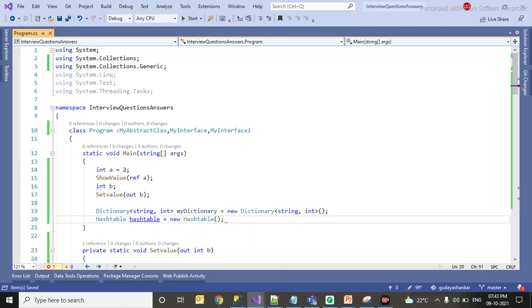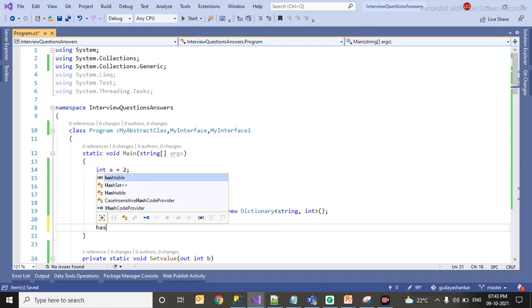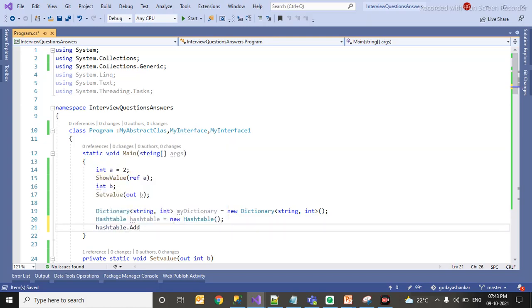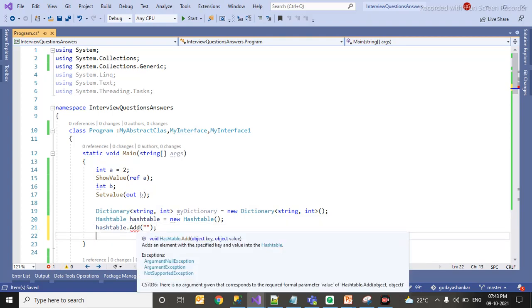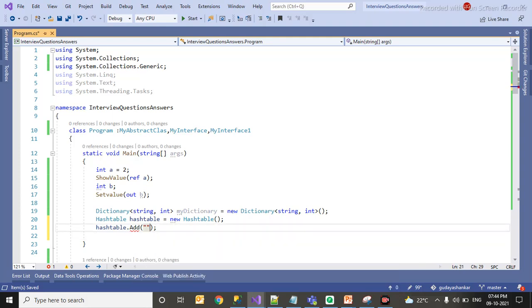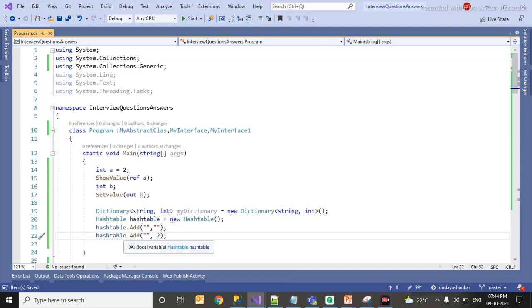You don't have to explicitly mention its type when it comes to hash table. With table.Add, you can give whatever you want. I'm going to give here 2. This is also a key value pair.